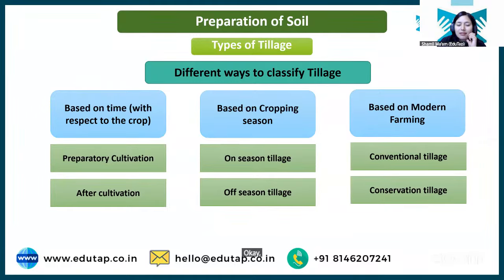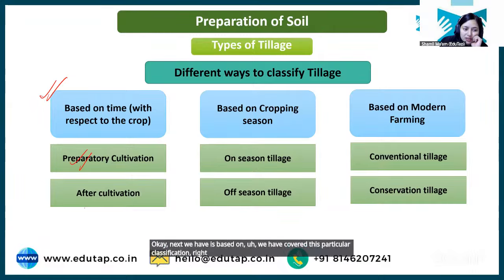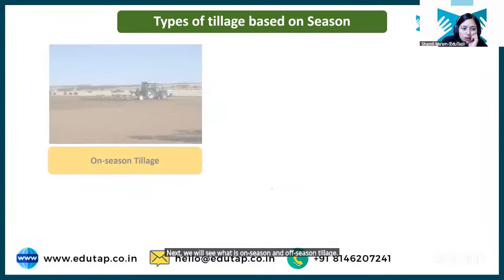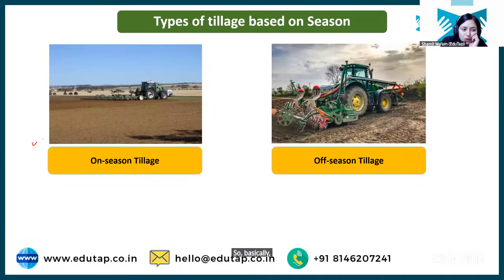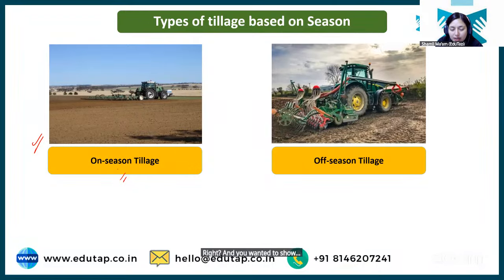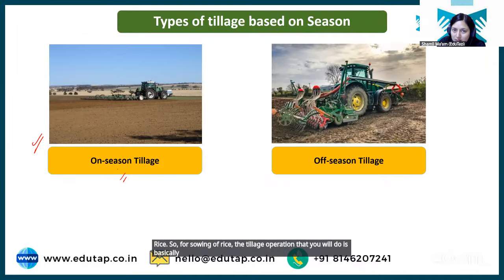Okay, next we have, based on... we have covered this particular classification, right? Preparatory cultivation and after cultivation. Next, we will see what is on-season and off-season tillage. So basically, what is on-season tillage? Whatever tillage operation you are doing during the season, like you are in Kharif season, right? And you wanted to sow rice. So for sowing of rice, the tillage operation that you will do is basically on-season tillage.